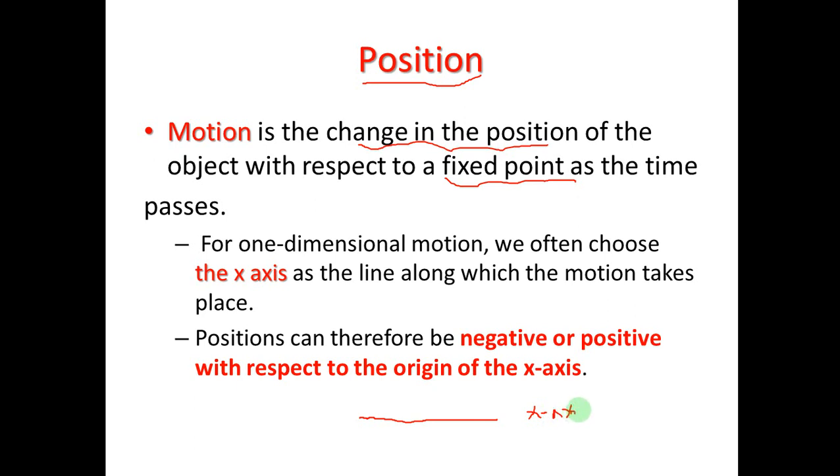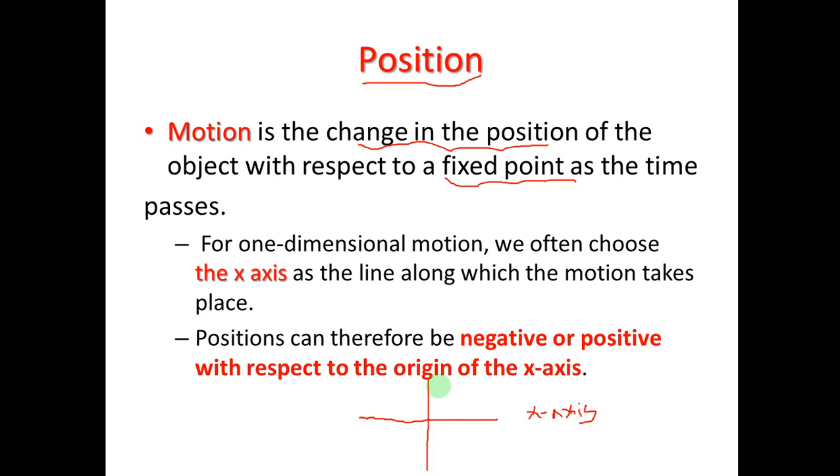So when we talk about one-dimensional motion, the motion takes place in the x-axis. When you consider the origin of the x-axis, which is the center, the point where the y-axis passes, this is the center.